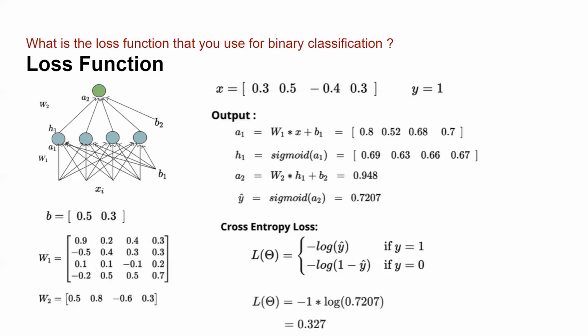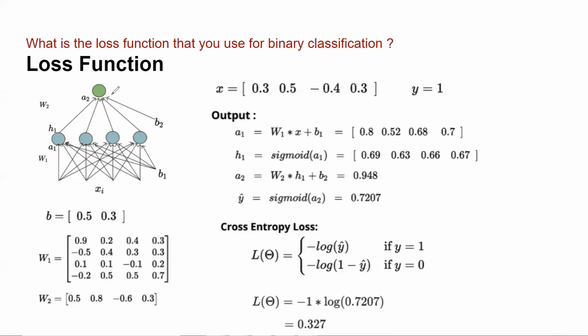So here I have a very simple neural network with one input layer, one hidden layer, and one output layer. This is a problem of binary classification, because at the output node I'll get a probability value between 0 and 1.